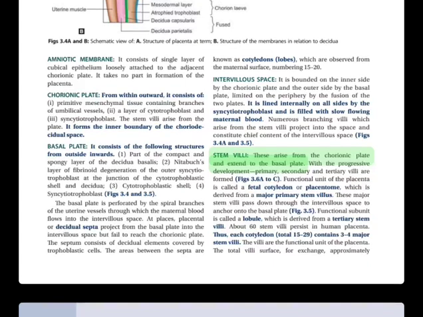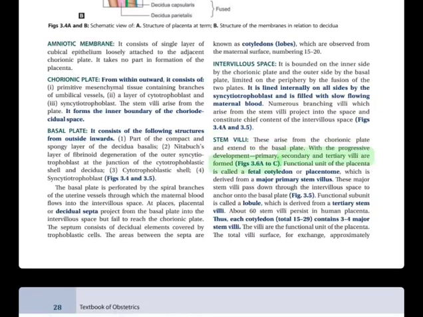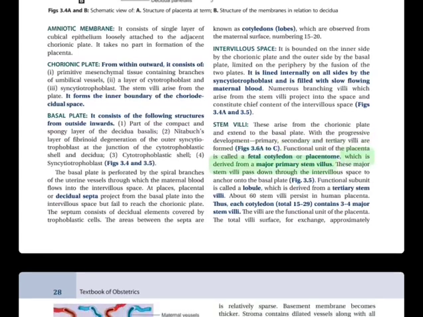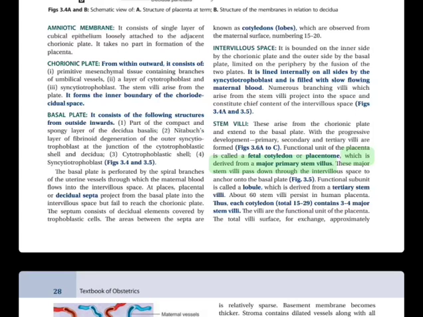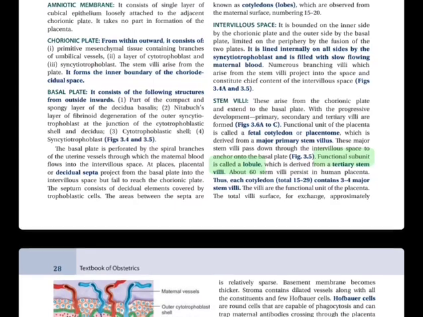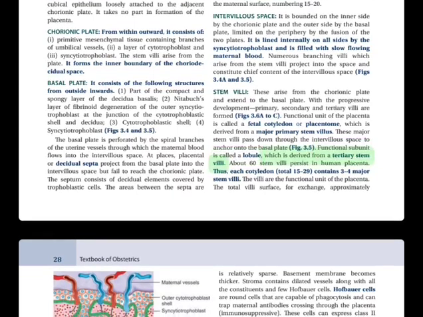Stem villi: they arise from the chorionic plate and extend to the basal plate. With the progress of development, primary, secondary and tertiary villi are formed. Figs 3.6a to c. The functional unit of the placenta is called a fetal cotyledon or placentome, which is derived from a major primary stem villus. The major stem villi pass down through the intervillous space to anchor onto the basal plate. Fig. 3.5. The functional subunit is called a lobule, which is derived from a tertiary stem villus.